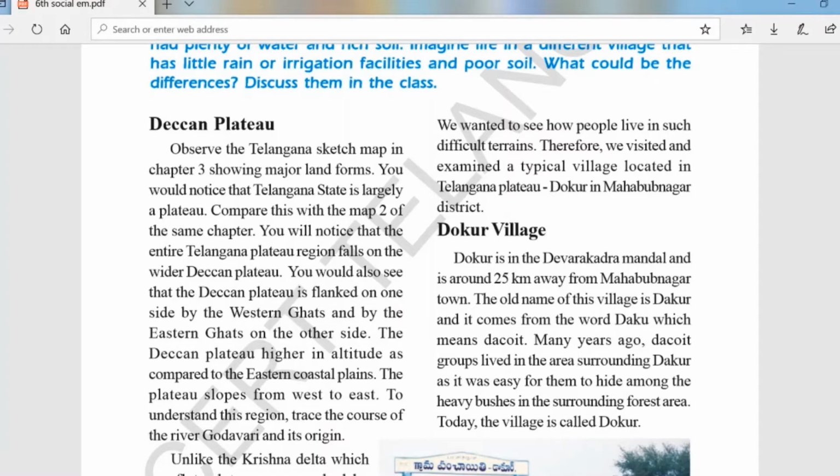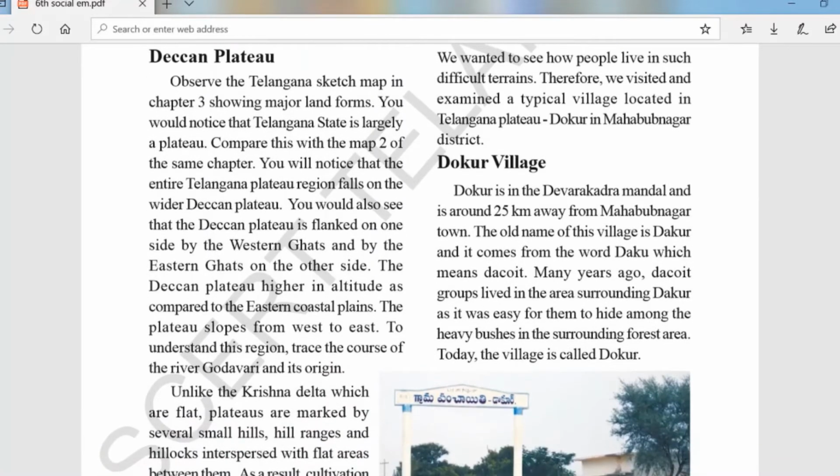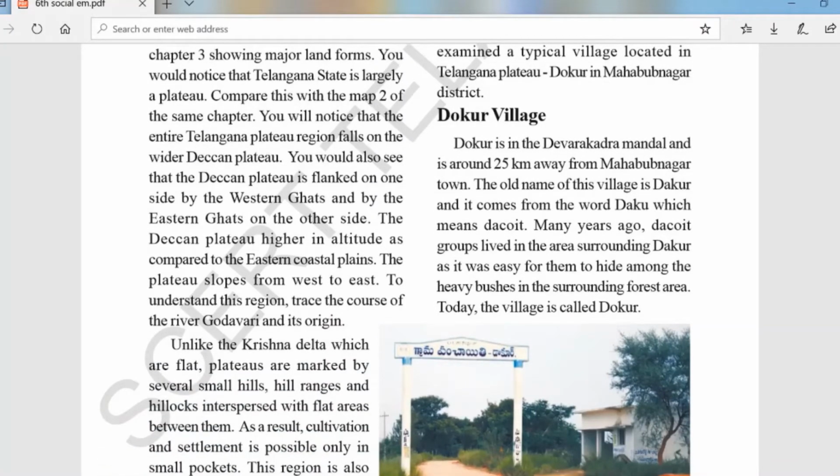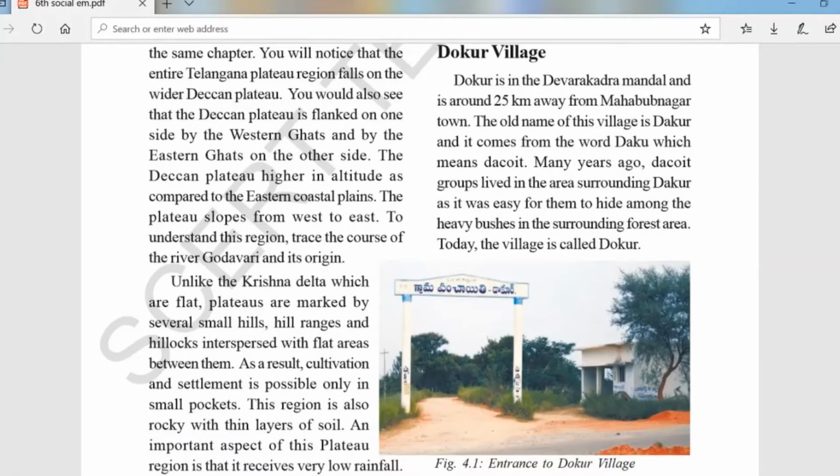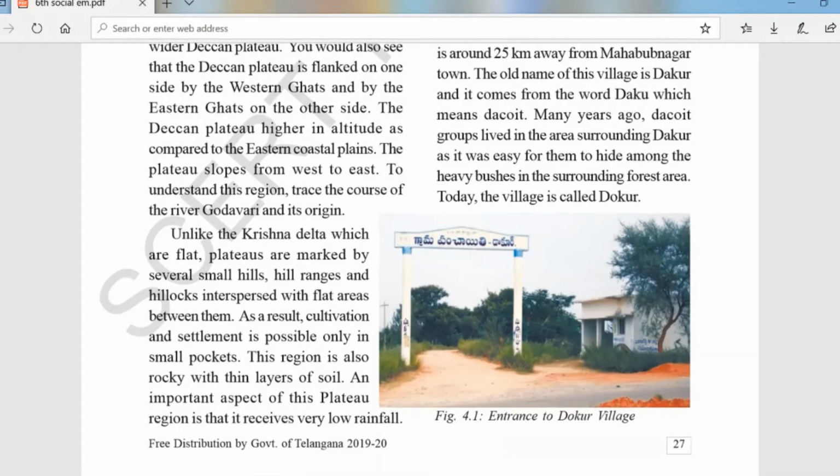Dokur got its name because many years ago there were dacoits here, that is looters, who hid in the bushes from police. And the temperature, I have told you, in summer rises up to 40 to 45 degrees centigrade, and here summer starts in the month of February to June, and from November to January the temperature is 20 to 30 degrees centigrade. So the temperature will always be warm. And let's see the rainfall. Rainfall is from the end of June to October, mostly less rainfall, due to which a drought situation develops here, and it is becoming a drought-prone area.